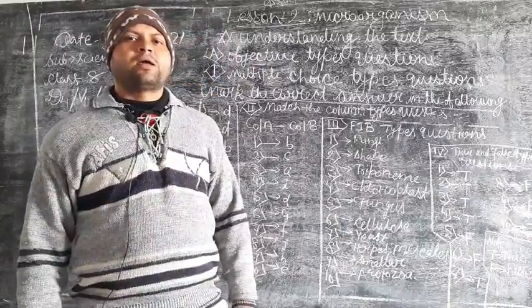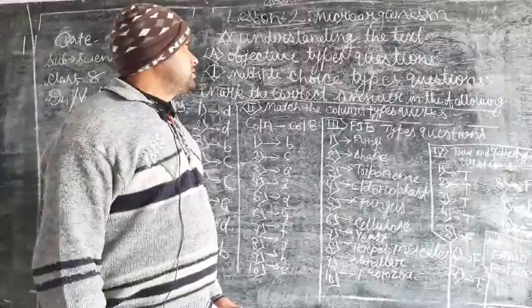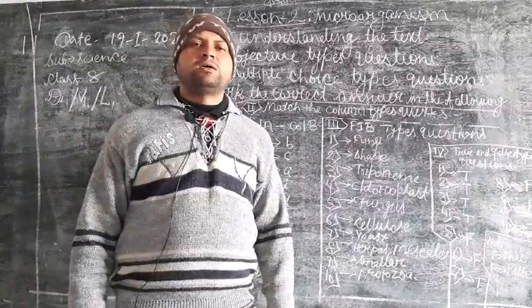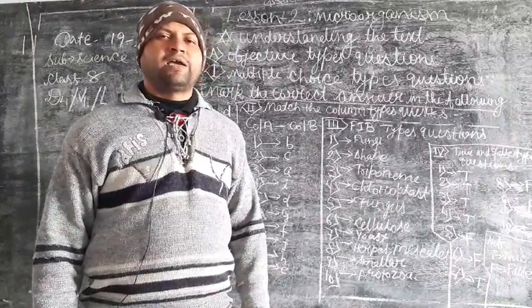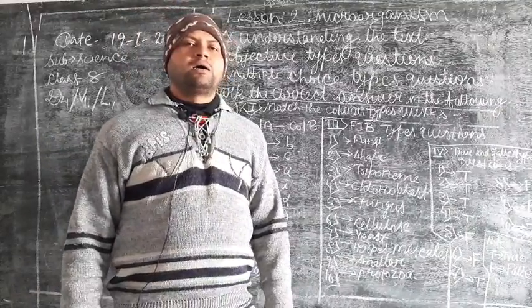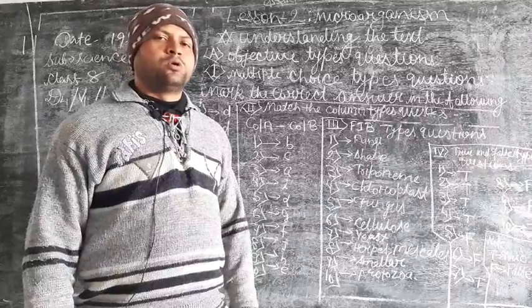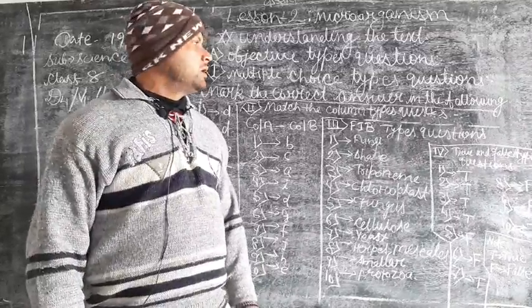Today once again I am here with the latest video that is about understanding the text for class 8. Here I am going to explain the understanding the text of lesson 2 for subject science.